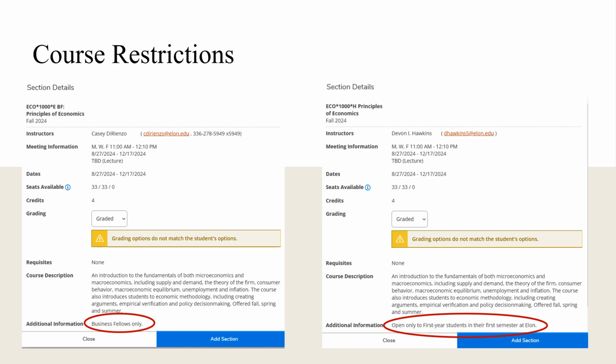So incoming transfer students, unfortunately, are not eligible for these classes and would need to find classes without these restrictions. Class of 2028 students not pursuing business fellows would want to look for sections that have no restrictions or that say for first year only. This is not going to be for every class, but we did want to make sure students are aware that there are sometimes restrictions that will keep them out of a course.